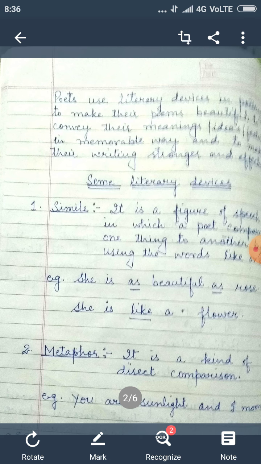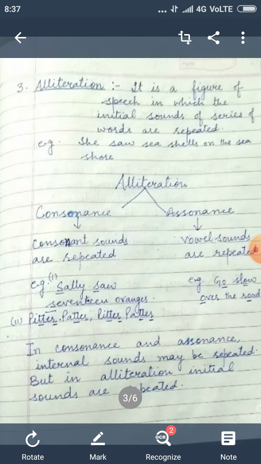You is like sunlight, but he is not comparing by using the words 'as' or 'like'. He directly says that you are sunlight and I am moon. Then